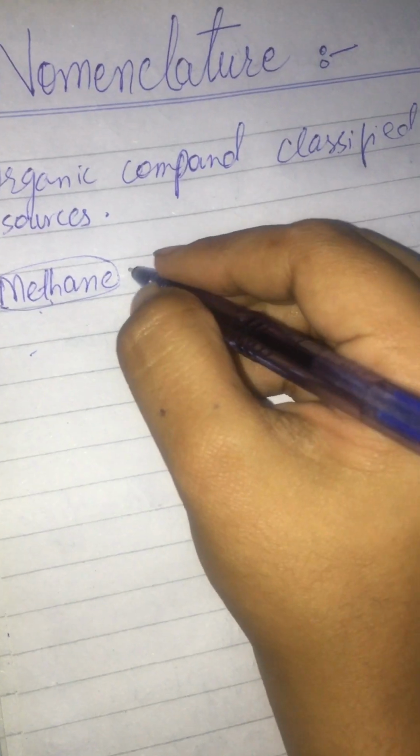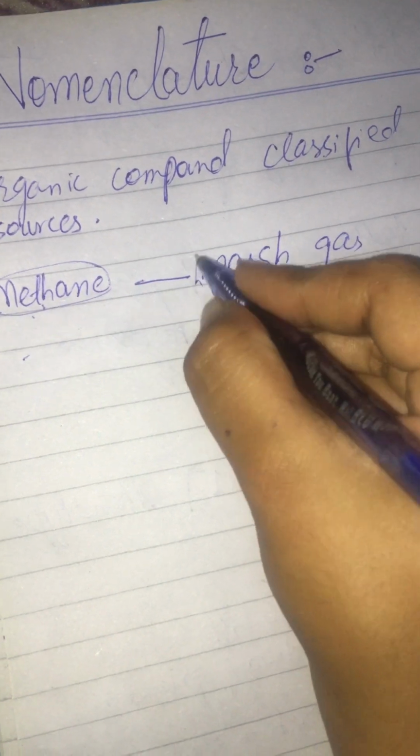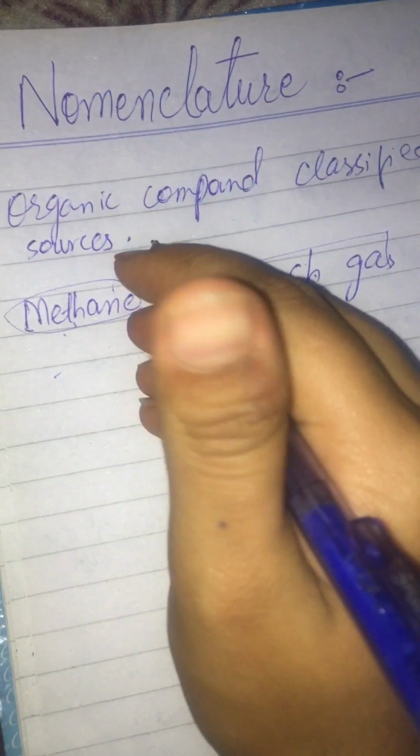So if we take an example in chemistry, if we are living in Pakistan, we call it methane. And if we move to another country and say methane, no one will get what exactly we want to say. So this is the scientific name. Methane means marsh gas. This means in every country they will know about this. In other countries they would have their own names, but this marsh gas name would be exactly the same for every country.